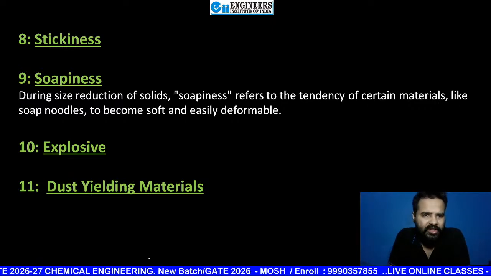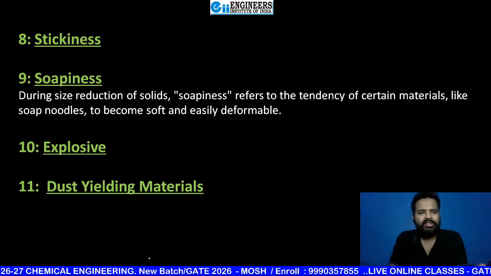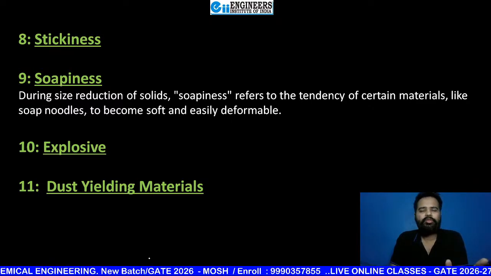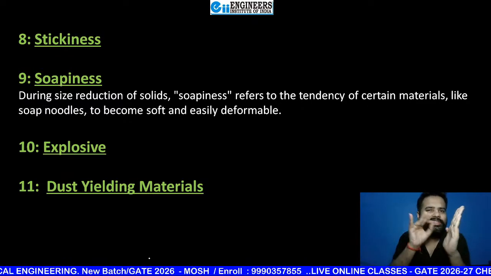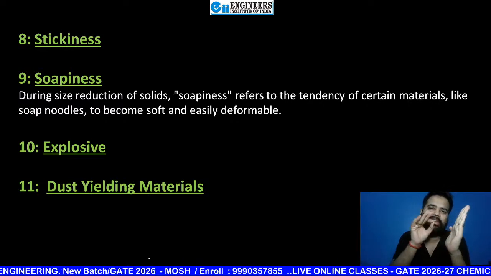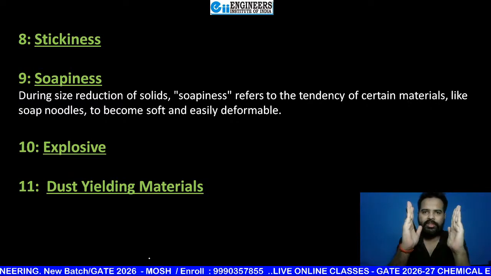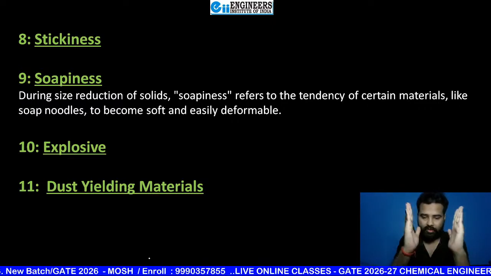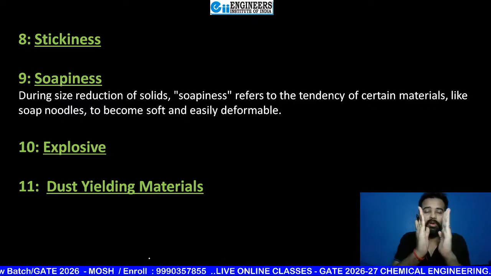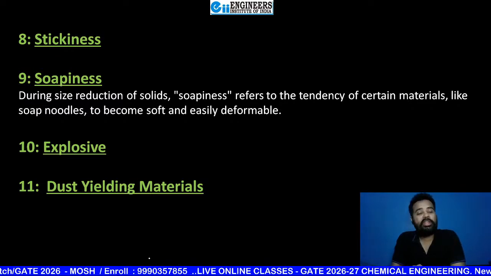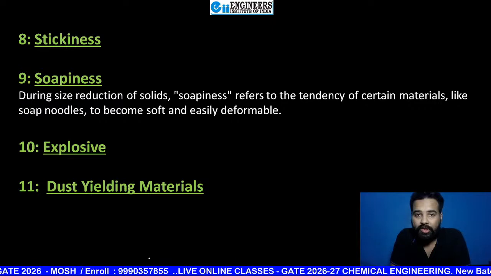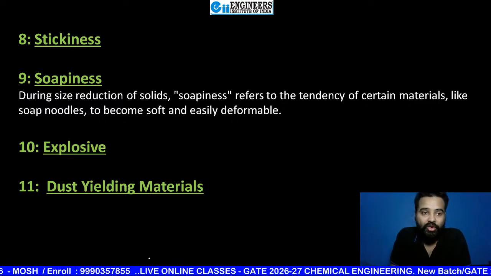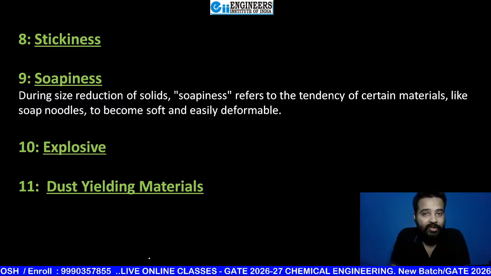Now next is stickiness. Even if I don't discuss this, you are able to understand it. Few solids have a tendency of stickiness. That means they are sticky in nature. Suppose these are two surfaces, you want to break some solid between them, and if the material is sticky in nature, after breaking it is not going down. So if some material has a sticky property, then you have to choose a special type of size reduction equipment. So this is also one property which is going to affect size reduction.